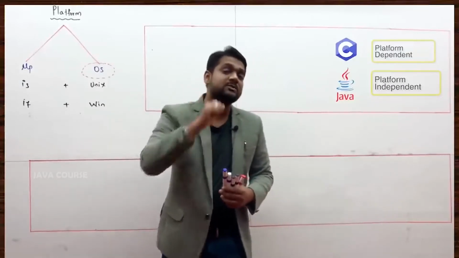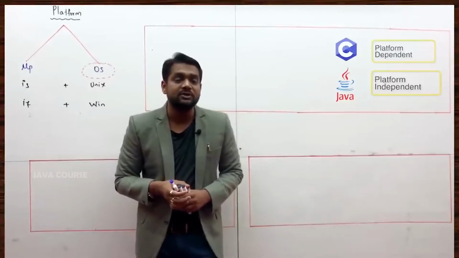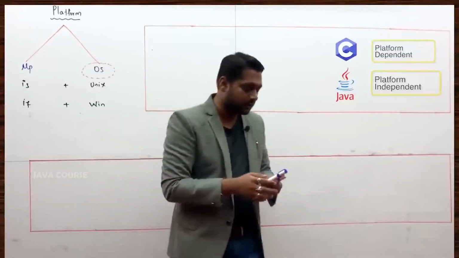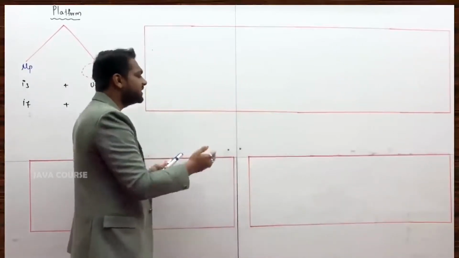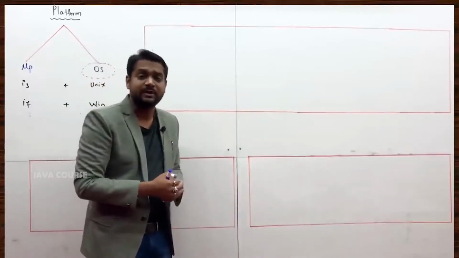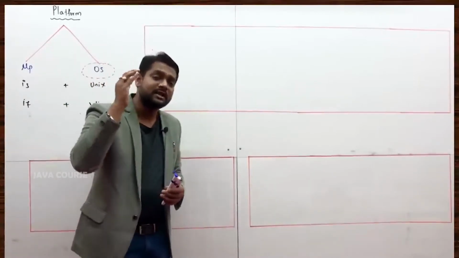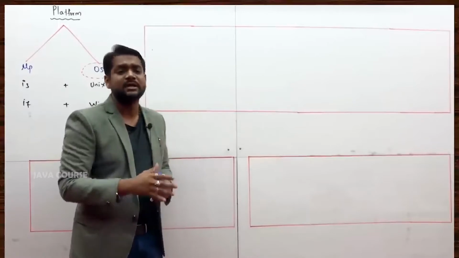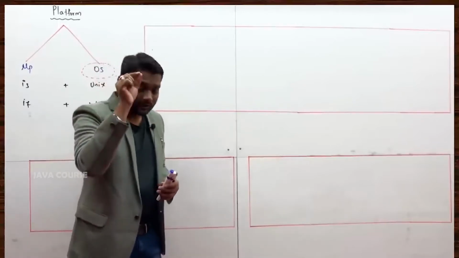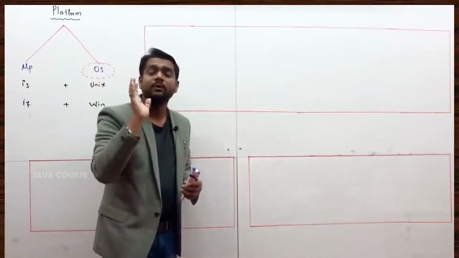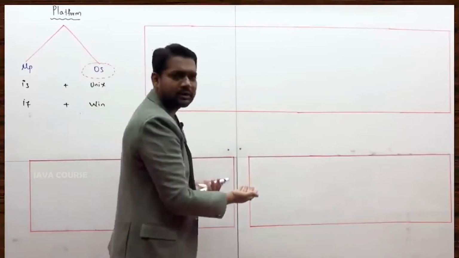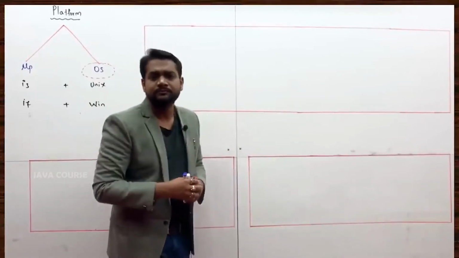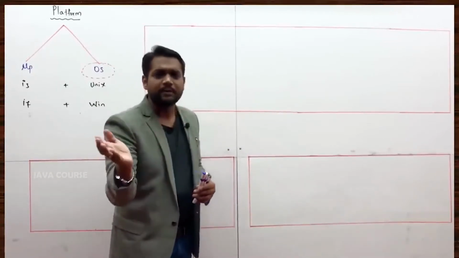Why is C called a platform dependent programming language? That part we will learn now. Carefully watch it. Again, a series of cases I need to explain to you for you to understand what is platform dependency and independency. Don't lose the focus. Don't write anything until I give you time to write. Everything will be on the board. Nothing I would erase until you copy. So don't copy anything. Keep your pens aside.